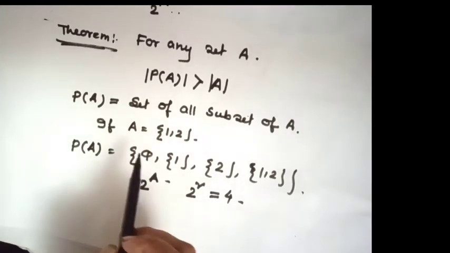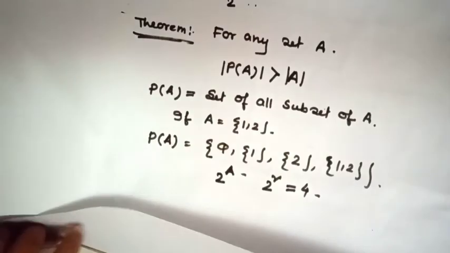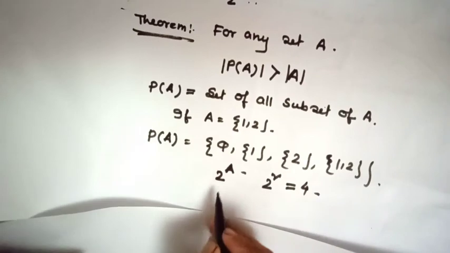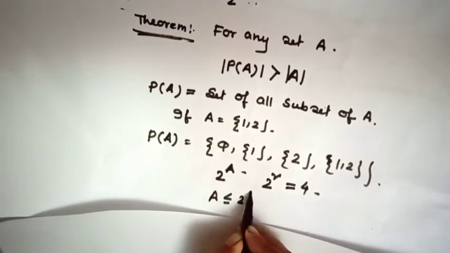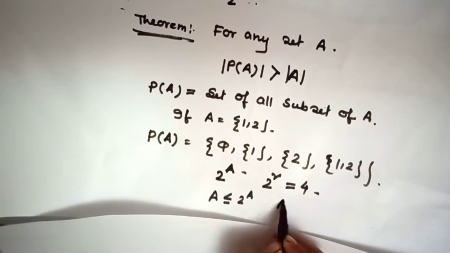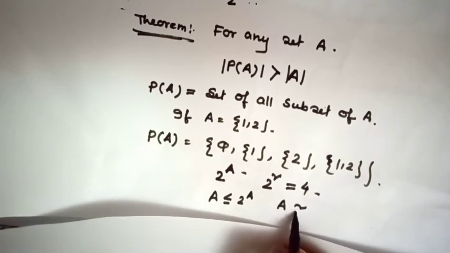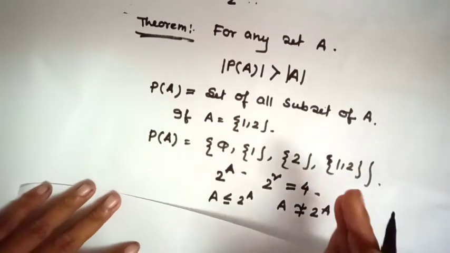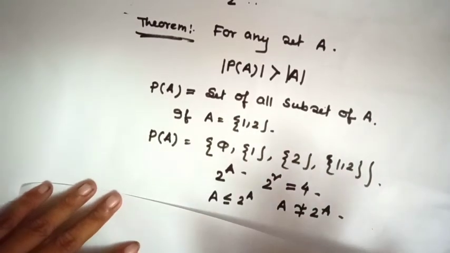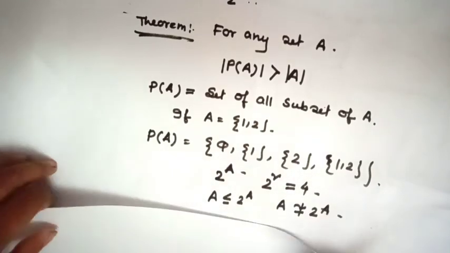Have you understood? Okay. Here notice that A is less than or equal to 2 to the power A, but A is not equivalent to 2 to the power A. That means there cannot exist any bijection. Okay? Prove it.